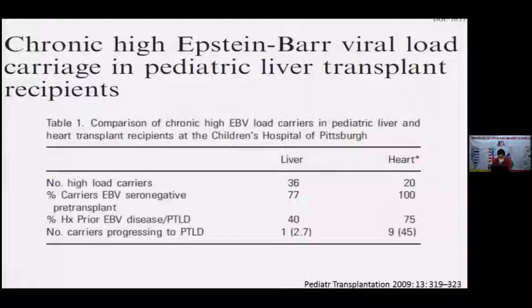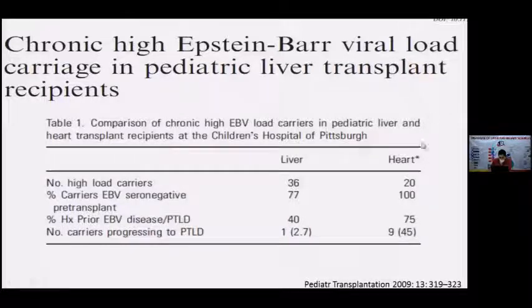One other thing, this was a study published from Pittsburgh. As you can make out, they had high load carriers. High load was defined as more than 16,000 copies per milliliter, persisting over more than 6 months. Even though they had a significant number of patients with asymptomatic high load of EBV, I am not talking about symptomatic high load, these patients continued to have high viremia, but overall the number who progressed to PTLD was just 1 out of 36, that is 2.7%.